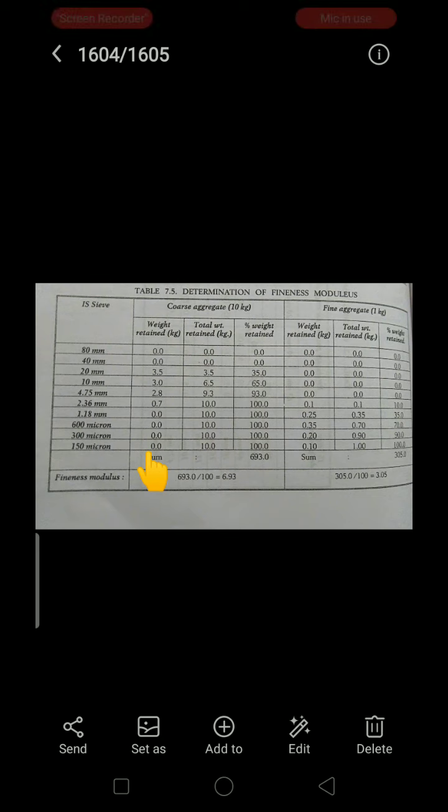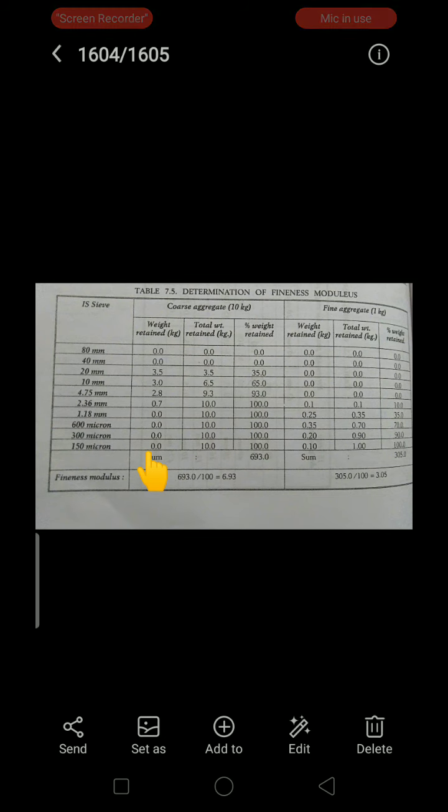According to IS 383:1970, the fine aggregate is graded into 4 zones. Zones 1 to 3 may be used for concrete work, and zone 4 should not be used except in special mixes. That means only for special work are we going to use the zone 4 grade.